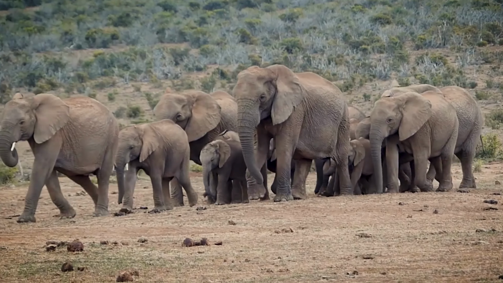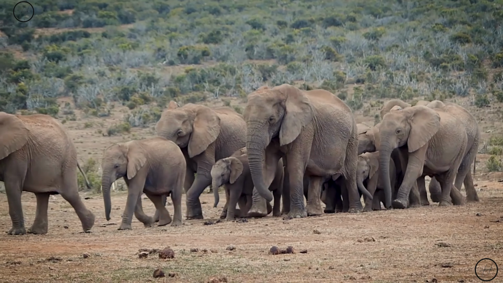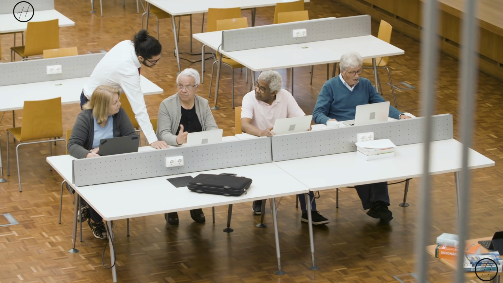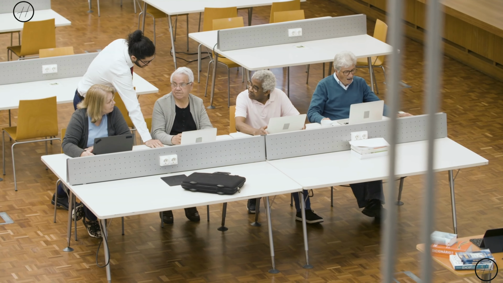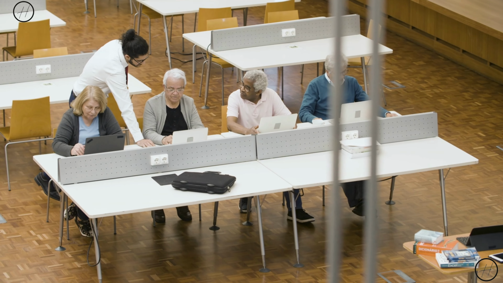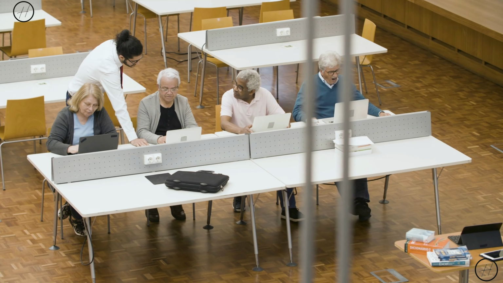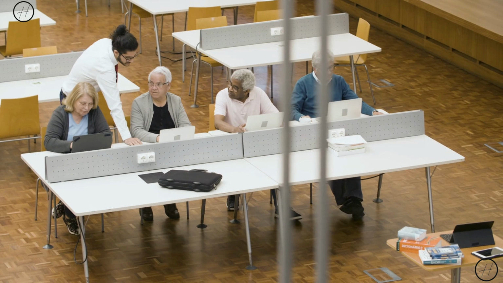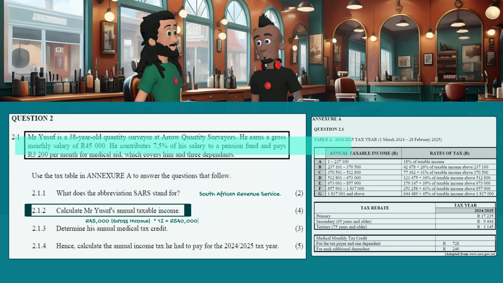Our government, not just this government, but any elected government, encourages people of South Africa to save money so that when they retire, they don't have to depend on the state and they have money to buy food without depending on SASSA money. The government will not tax you on what you contribute towards a pension fund, an allowable tax deduction. Mr. Yusuf contributes 7.5% of his salary towards his pension.